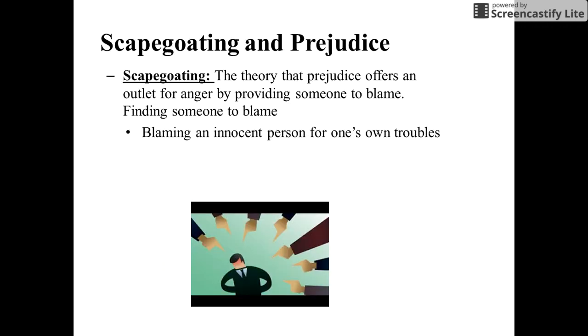Scapegoating can happen. Scapegoating is the theory that prejudice, the ideas of having the emotions and discriminating against a group of people, often allows an outlet for anger by providing someone to blame for a situation. The Jews were blamed in World War II for making Germany broke. So they were an easy culture to scapegoat at that time, according to historical evidence. And oftentimes it blames an innocent person for one or two troubles that take place.